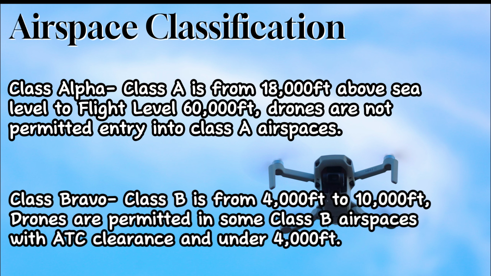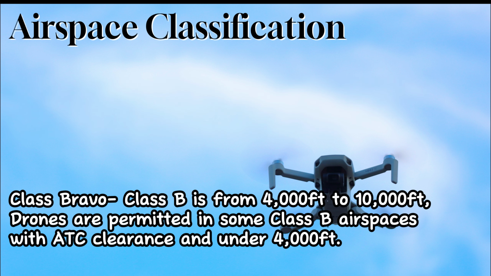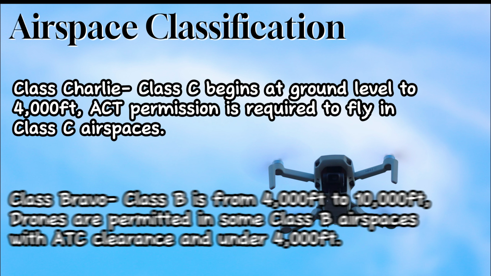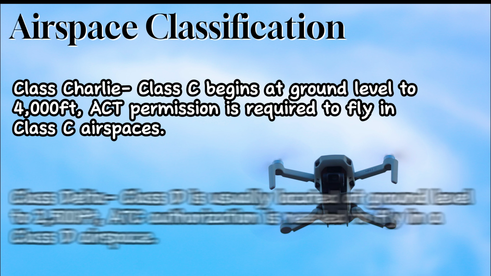Class Bravo. Class B is from 4,000 feet to 10,000 feet. Drones are permitted in some Class B airspaces with ATC clearance and under 4,000 feet. Class Charlie. Class C begins at ground level to 4,000 feet. ATC permission is required to fly in Class C airspaces.